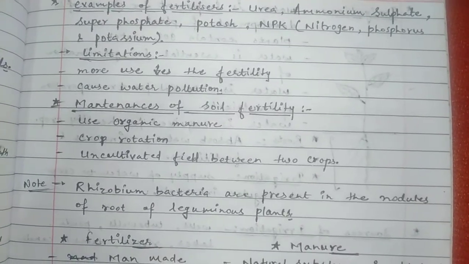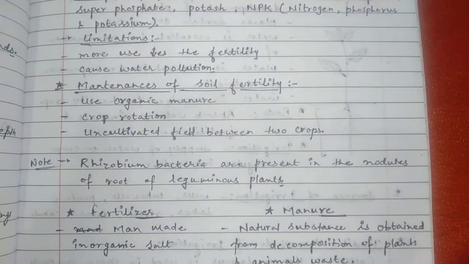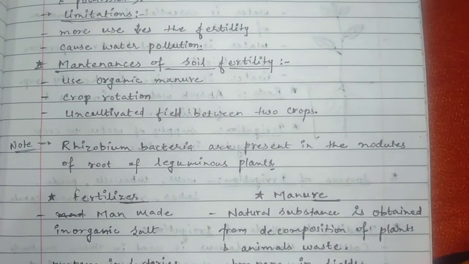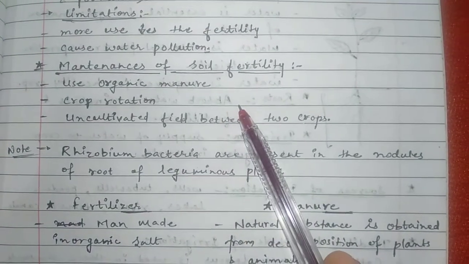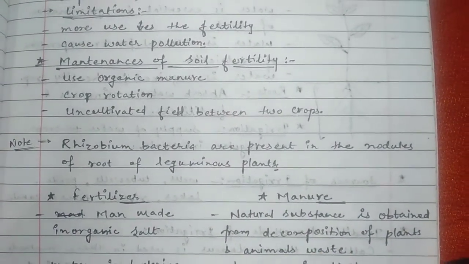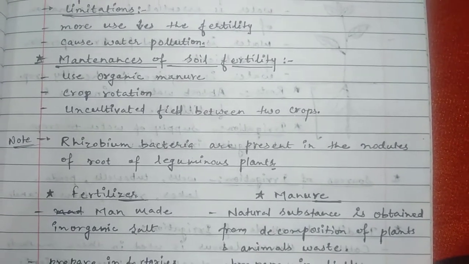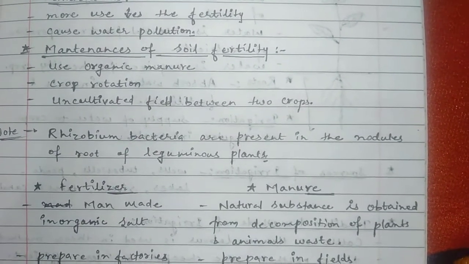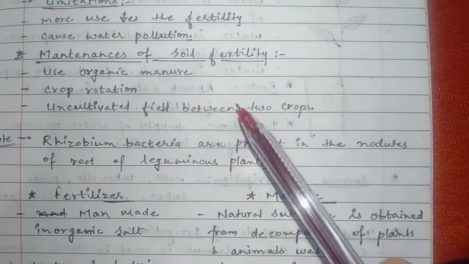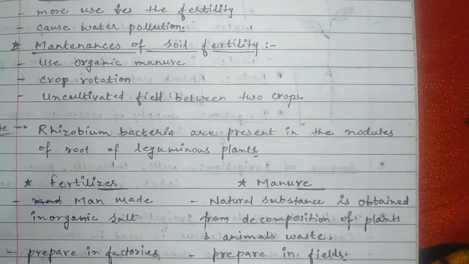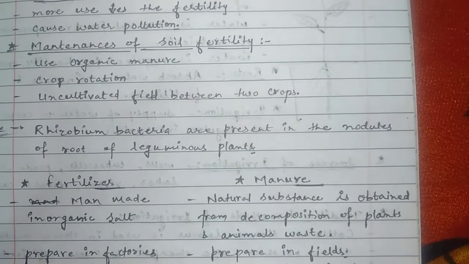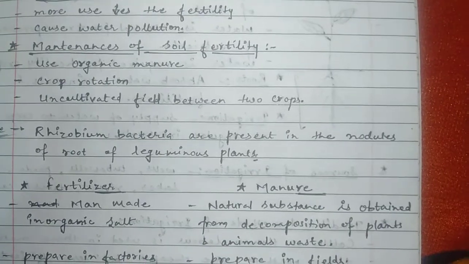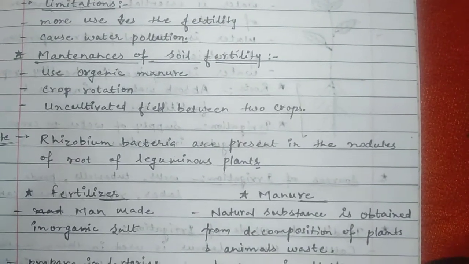Then we will discuss how we can maintain soil fertility. First, by using organic manure. The second is the rotation of crops. For example, if one season we grow wheat, another season we should go for grams. This is good for the fertility of the soil. And the third, we should leave the field uncultivated for a certain period of time, so that the fertility of the soil can be maintained.